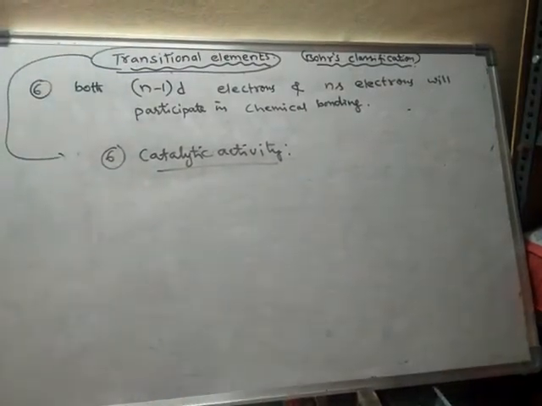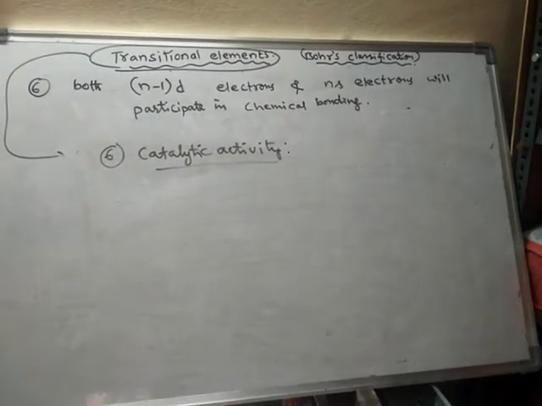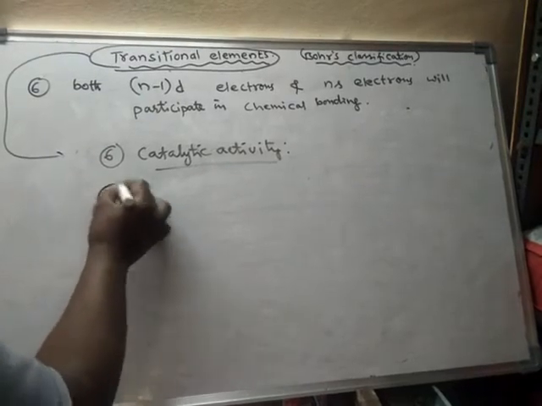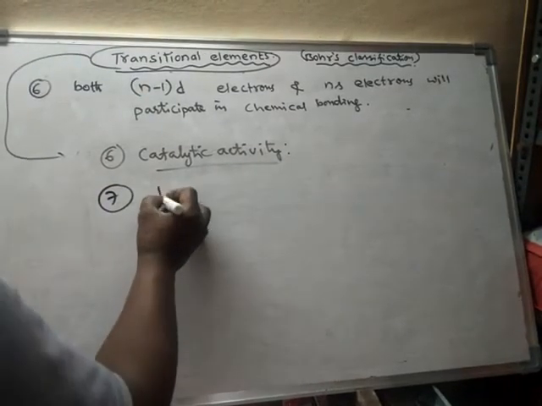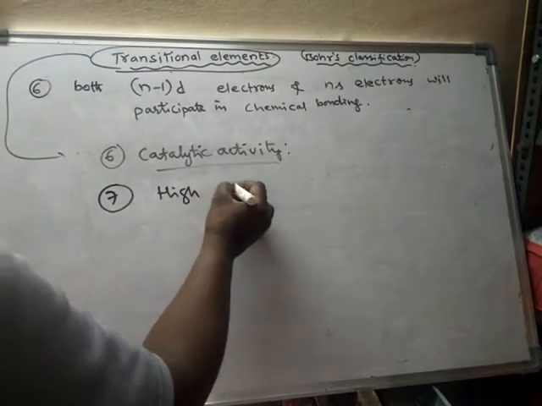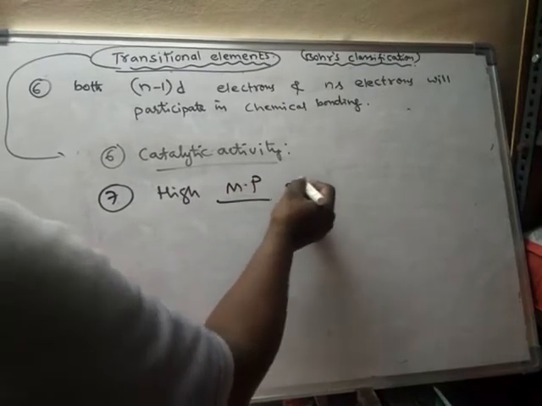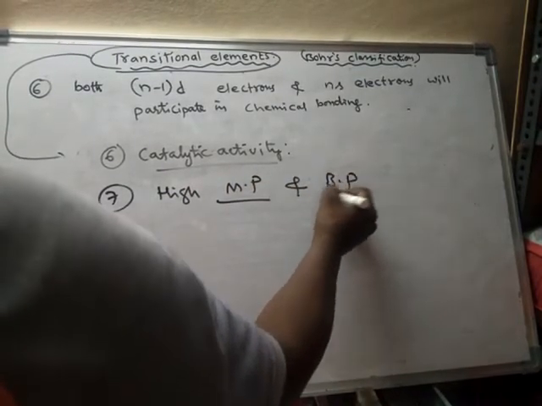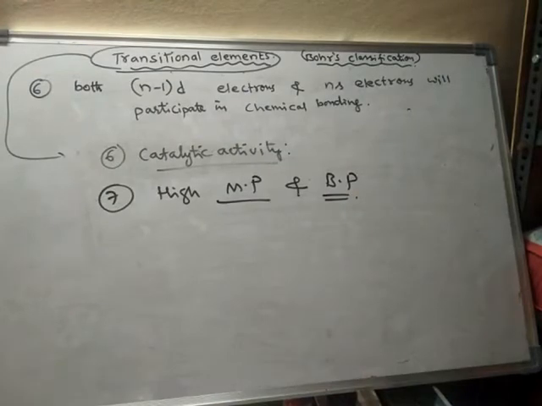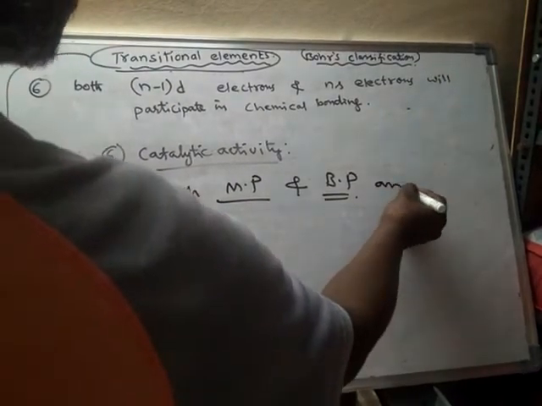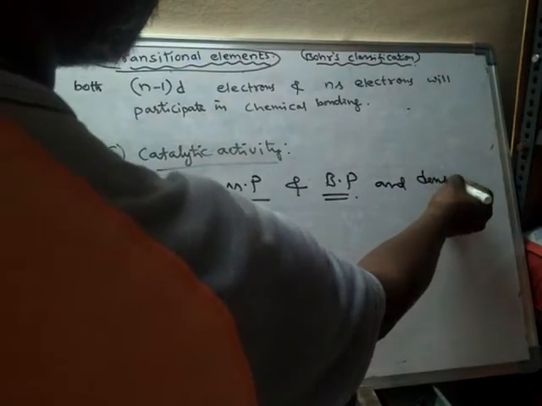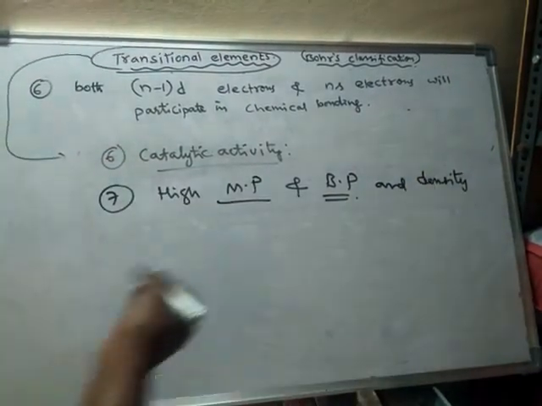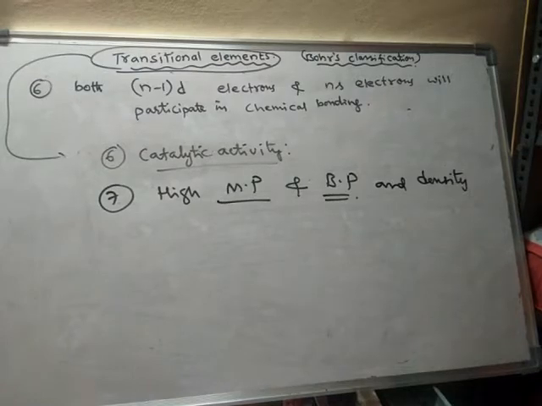Next, the seventh point is they possess high melting and boiling points, and even high densities also. They are very dense metals.